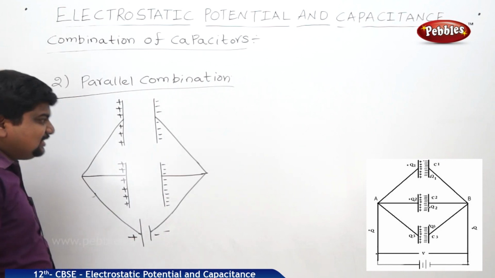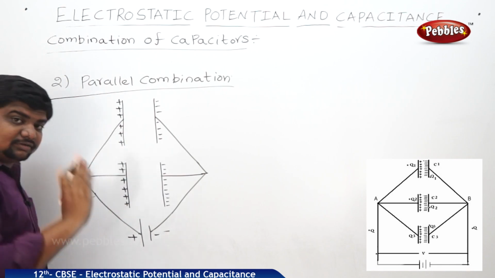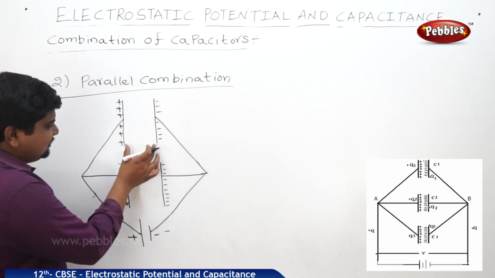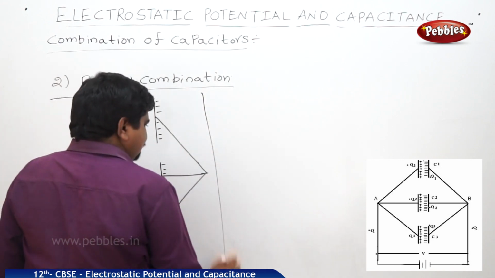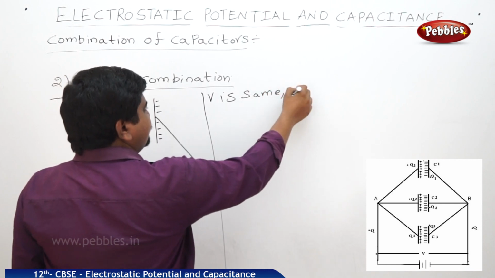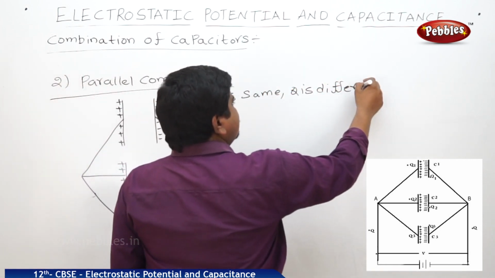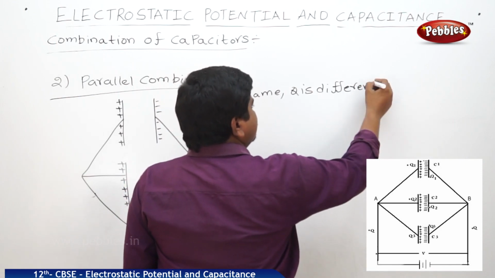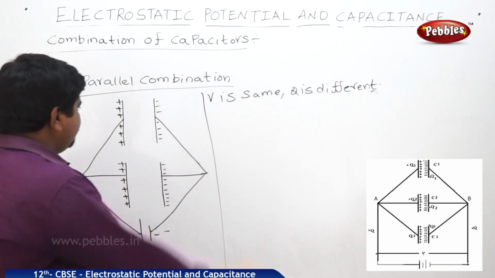There will be no potential difference between the ends because all one sides are connected to the same potential, but there is a difference between the charges on the two plates. Therefore, here V is the same, Q is different. In the previous case, Q is the same and V is different. So, listen.